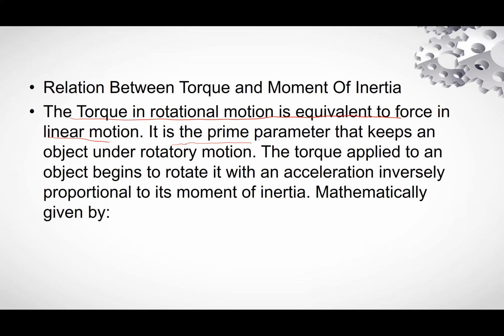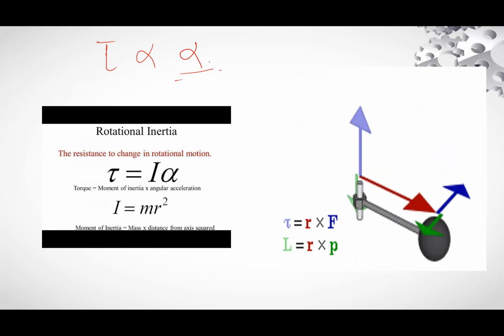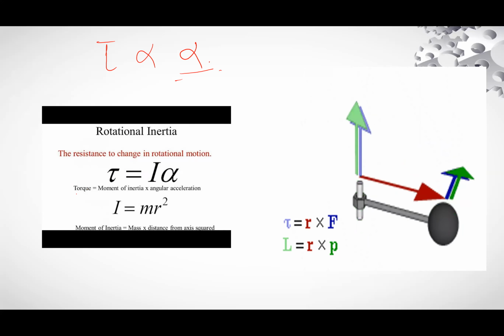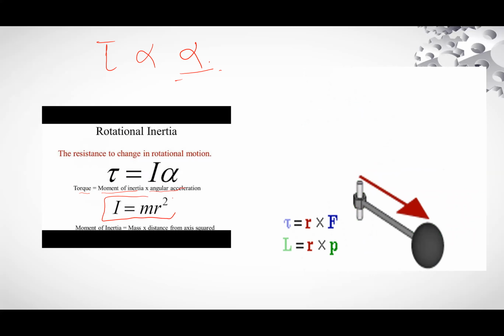Torque is directly proportional to the angular acceleration, which is represented by alpha. The resistance to change in rotational motion is called rotational inertia. Torque is equal to moment of inertia times angular acceleration.